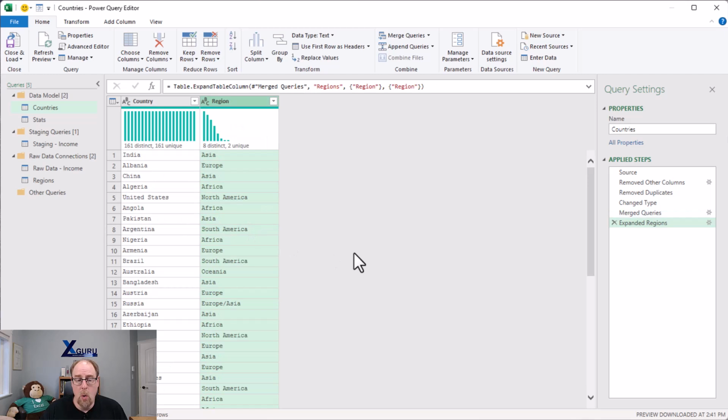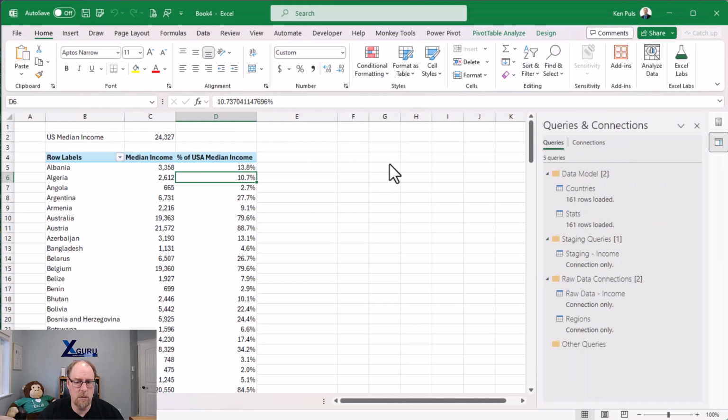Now, why don't I just switch everything out to use the regions table for countries instead? Well, because this was static data that I copied and pasted. This one might not if I refresh it. So I always want to make sure that I've got all of the current data there. And if I end up missing a region, well, I can always go and fill it in manually. Okay, so that's why I did it that way. But for right now, that looks pretty good. I'm happy with that. So let's go and say close and load. We'll let the countries table reload here to get our new 161 rows with 2 columns worth of data.